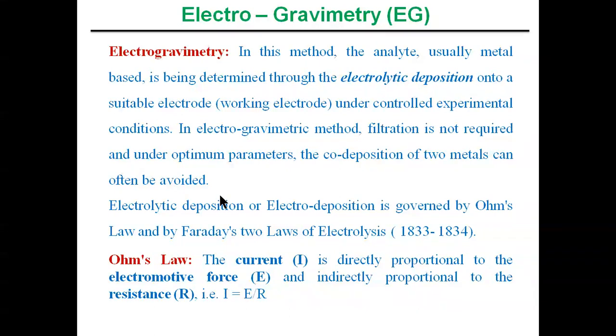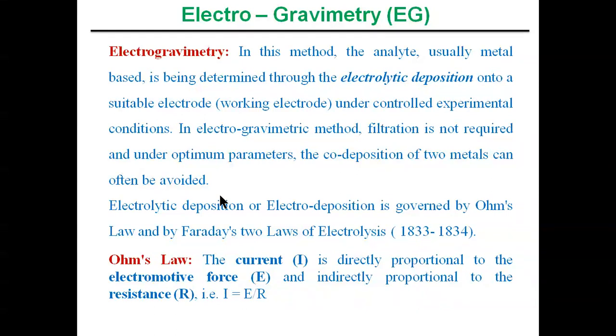Electrogravimetry simply means it is a quantitative method where the analyte is determined through electrolytic deposition on a suitable electrode, the working electrode, under controlled experimental conditions. In the electrogravimetric method, filtration is not required, and under optimum parameters the co-deposition of two metals can be avoided.